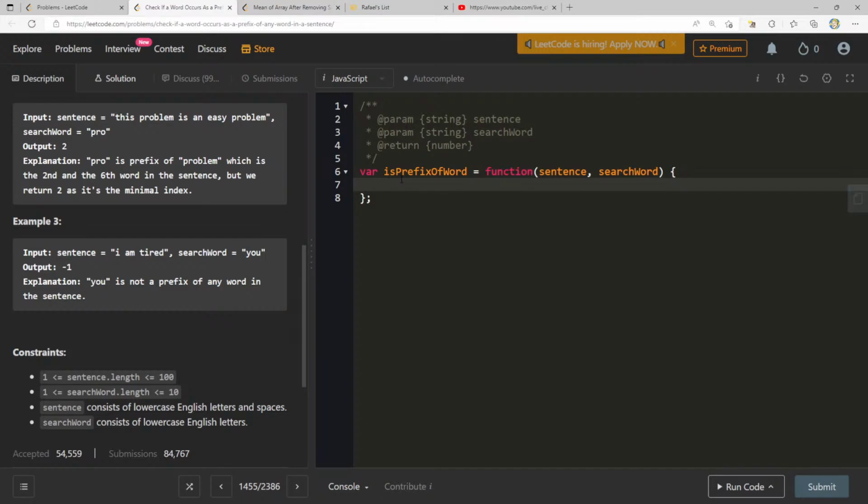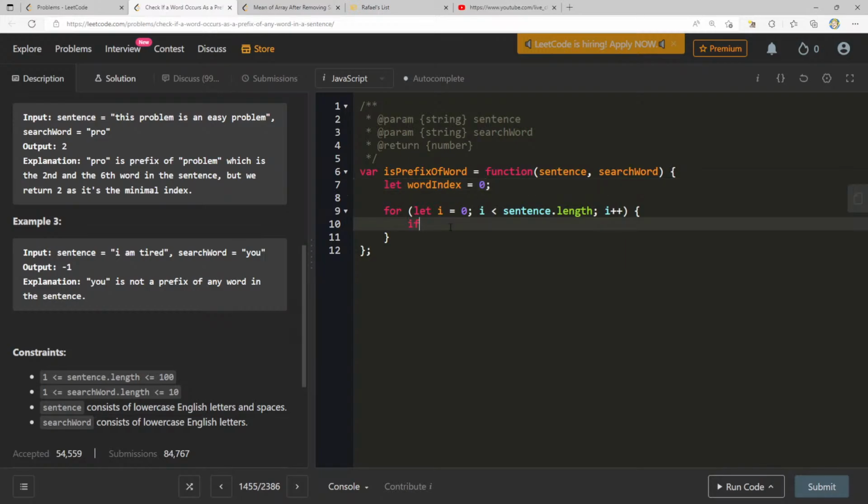So let's do this. Let's say let wordIndex equals 0. For let i equals 0, i less than sentence.length, i plus plus. So here, what I'm actually going to do, oh, I guess I can just return.